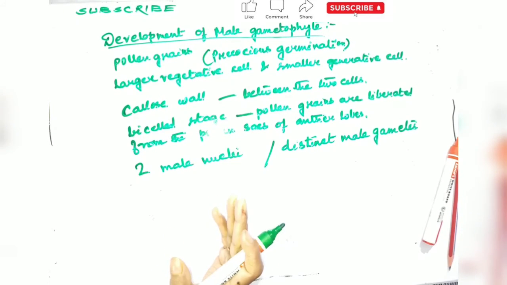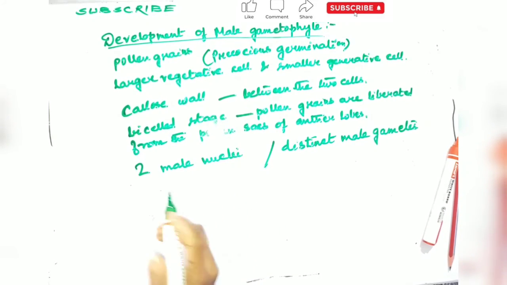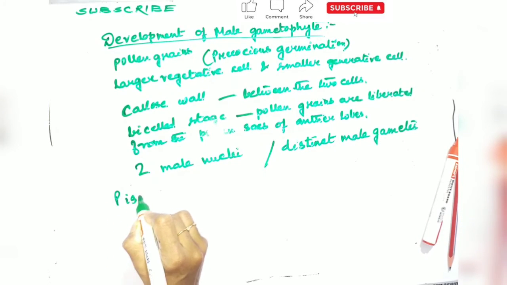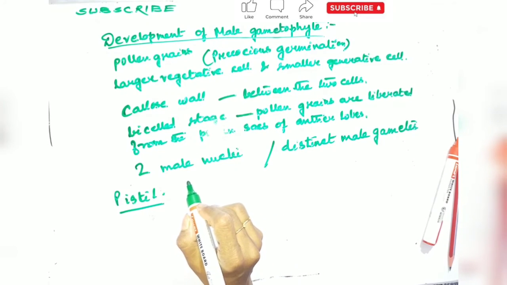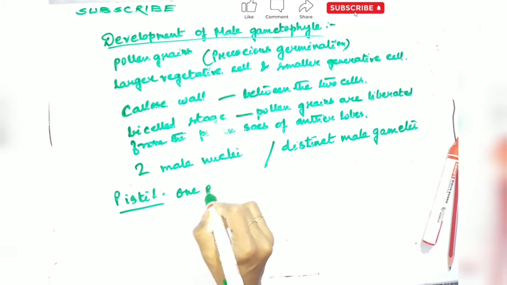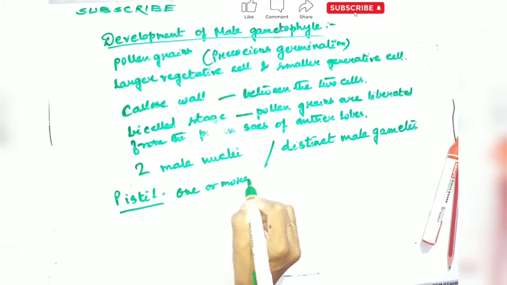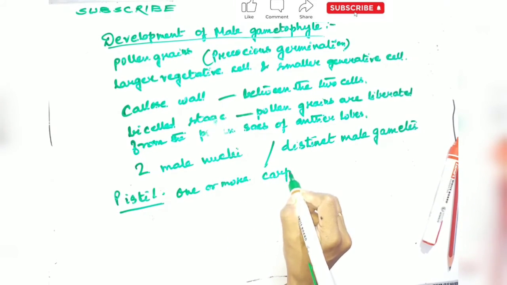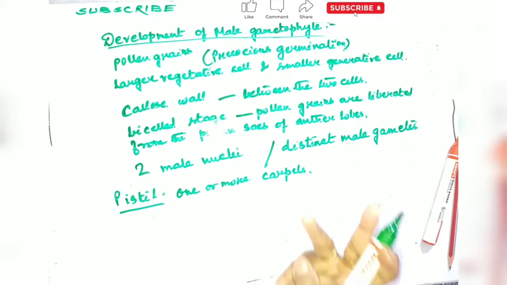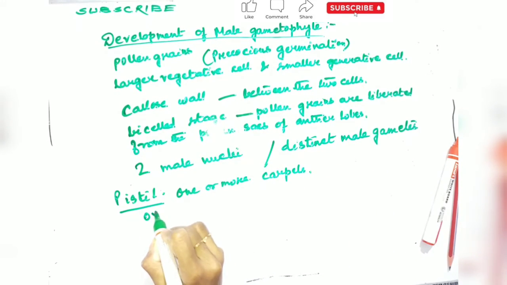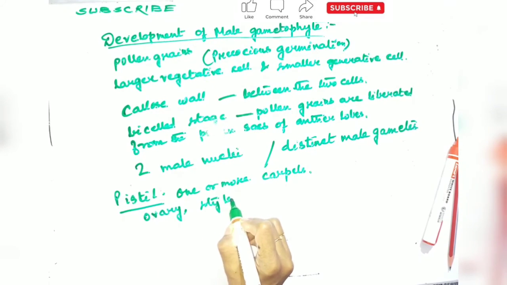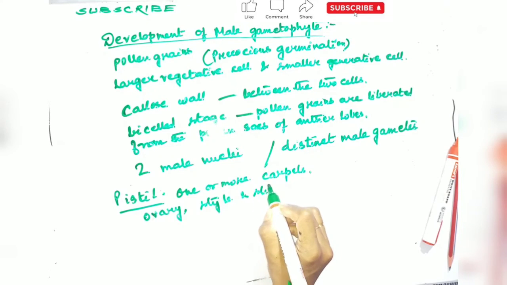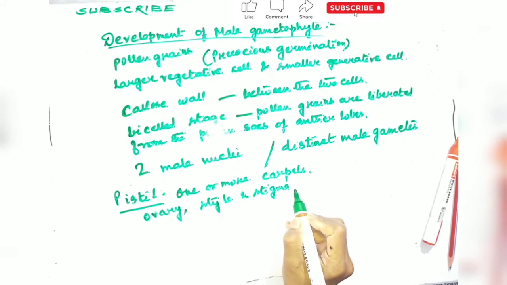The pollen grain or male gametophyte in angiosperms is highly reduced. Now the word that is coming is pistil. What is a pistil? The gynoecium or the pistil is composed of one or more carpels. A carpel has three distinct parts, namely ovary, style and stigma, and is a highly modified leaf folded along the midrib.